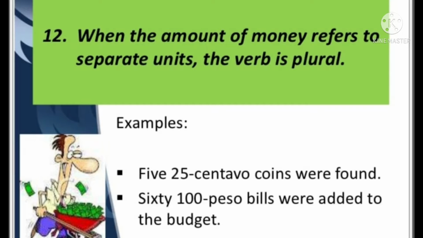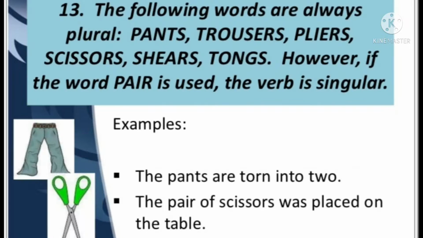But when the amount of money refers to separate units, then the verb is plural. See the example, 5 25-centavo coins were found. There I am specifying the coins. How many coins are there? 5 coins. That is why we have used were. Then 60 100 peso bills were added to the budget. There 60 is giving importance. Okay, that is why we have used were.